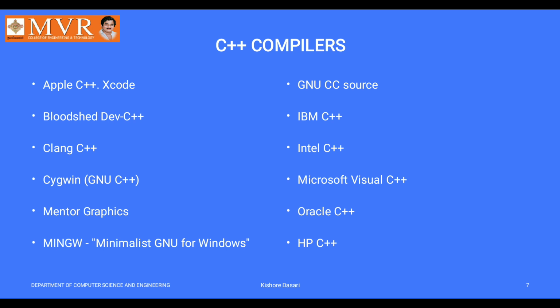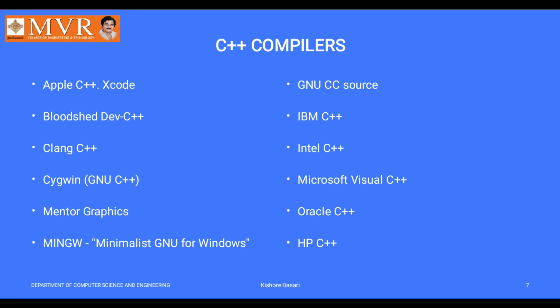The machine can understand only zeros and ones, but you can't write messages like zeros and ones. You have to write code in a high level language, that is C++. A compiler converts the high level programming language to machine understandable language.